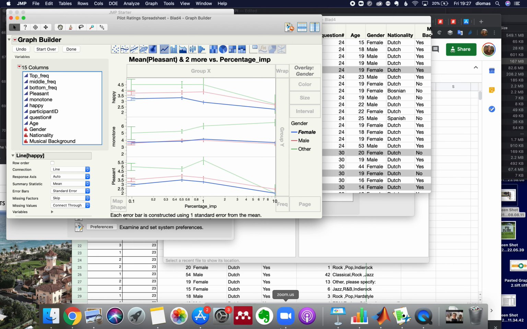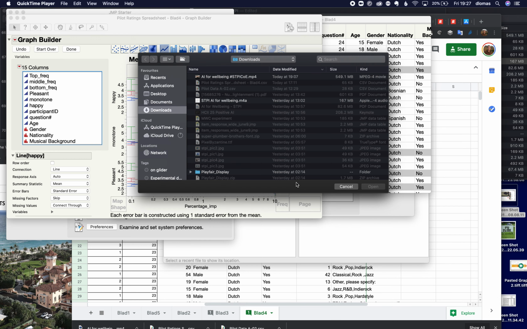Okay, look, what time are we at here? I'm going to end this because we're almost at 20 minutes, but I hope you've learned how to use JMP, and I hope that's interesting.